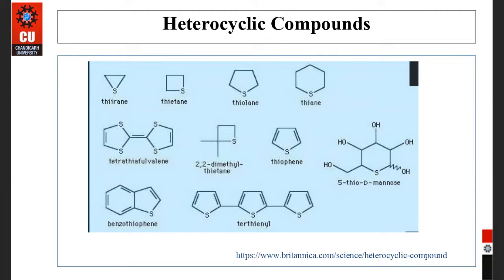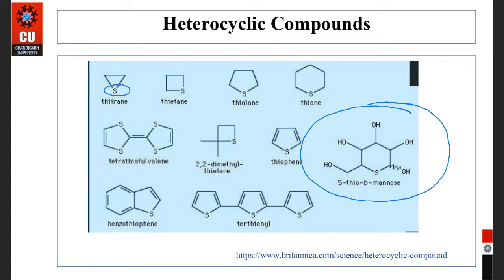So see, these are some examples of heterocyclic compounds. Instead of carbon, if one is replaced by, here is sulfur. These are the heterocyclic compounds that are replaced by sulfur only. See, in this case, which heteroatom is used? Tell me, in this case, which heteroatom is used? Sulfur.